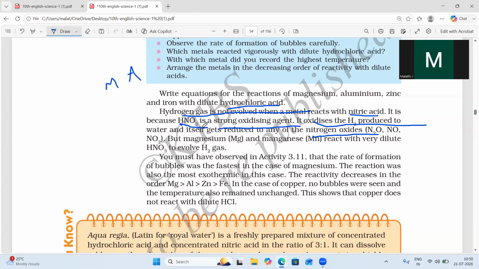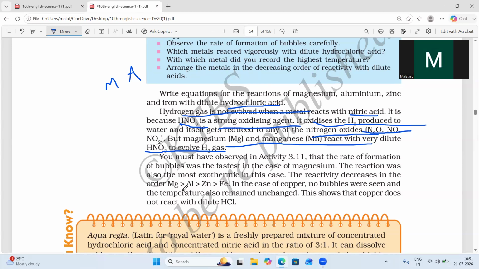So HNO3 will not liberate hydrogen gas while reacting with the metals. But magnesium and manganese react with very dilute nitric acid to evolve H2 gas. Most of the time it will not liberate hydrogen gas.